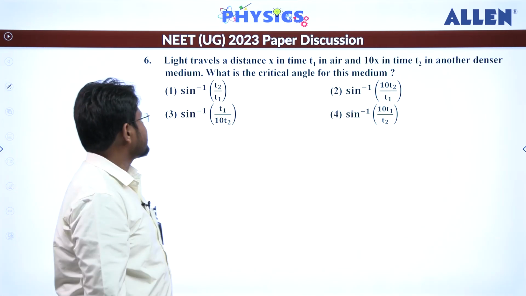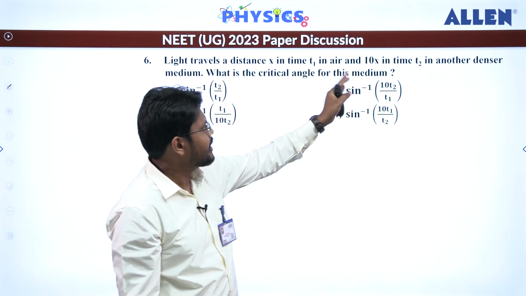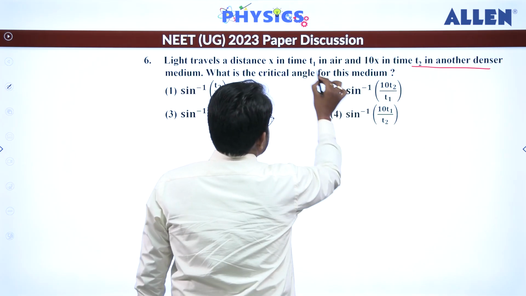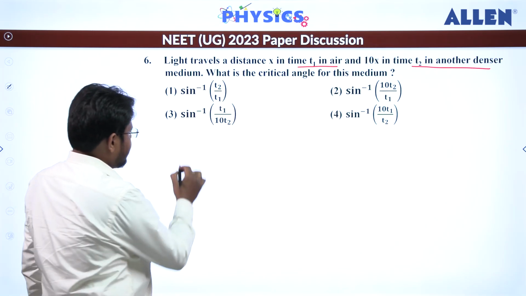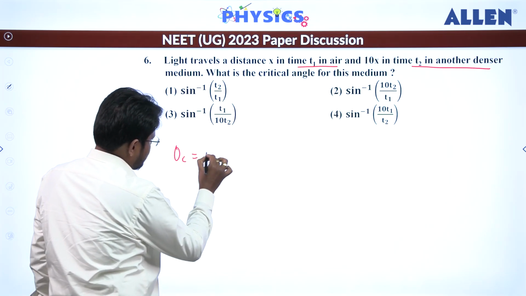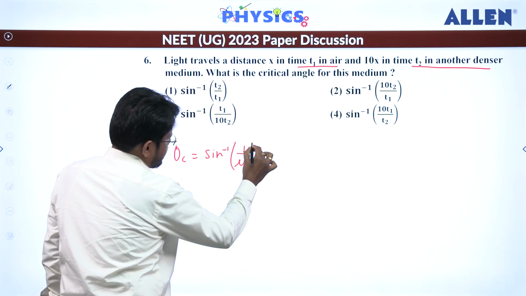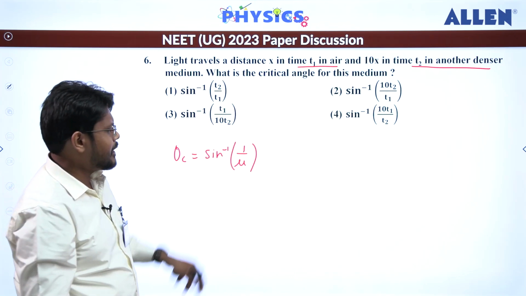Question number 6 we can see here, light travels a distance of x in t1 time and 10x in t2 time in another denser medium, and this is in air. So we have to find out the critical angle. We know that theta c is equal to sine inverse 1 by mu, because it is mu r by mu d, it is air, so I am writing 1 by mu.